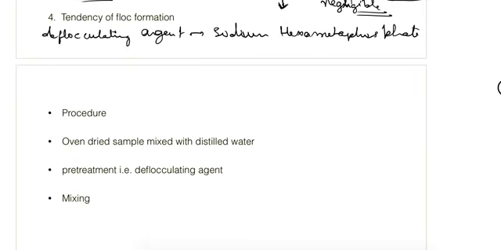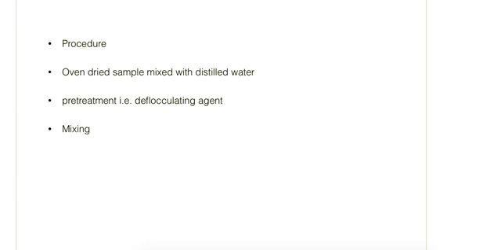So how is it performed? First we take an oven dried sample and mix it with a known volume of distilled water, and then we give it some pre-treatment depending upon whether organic matter or calcium is present.